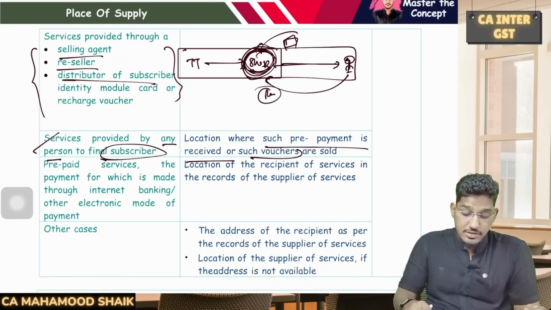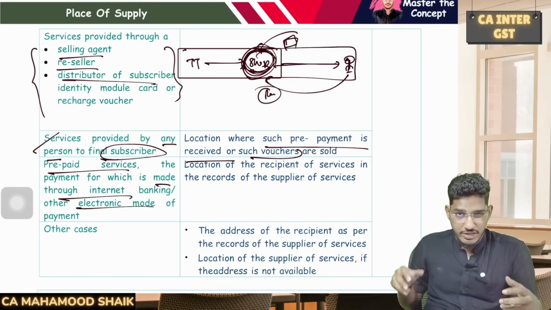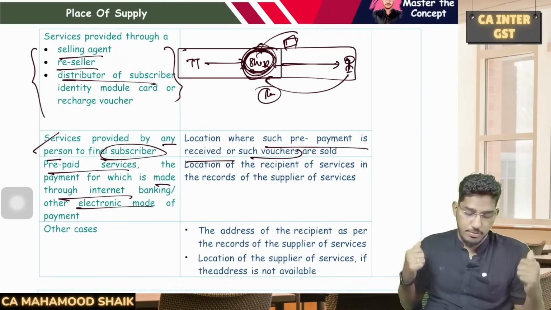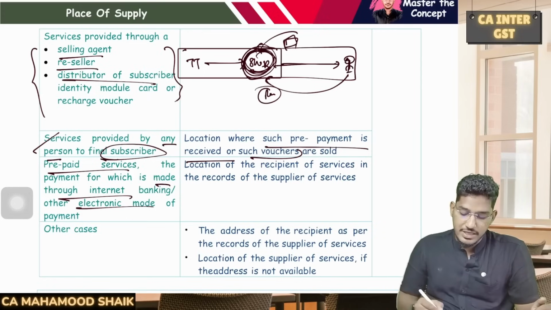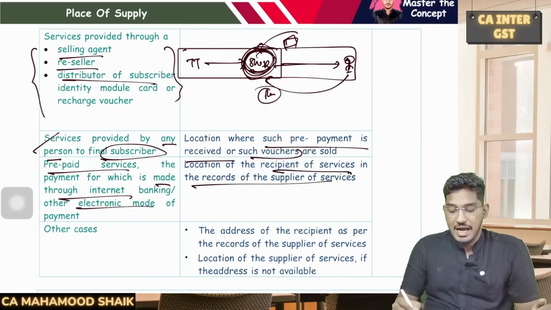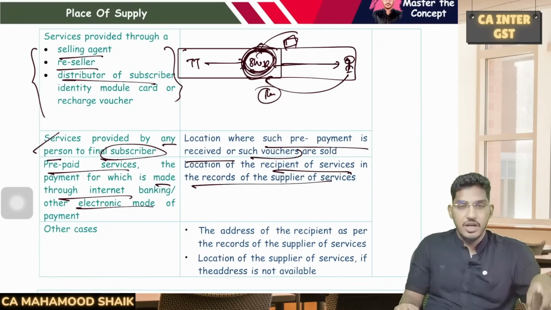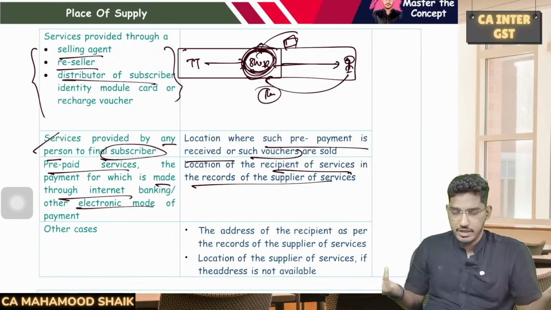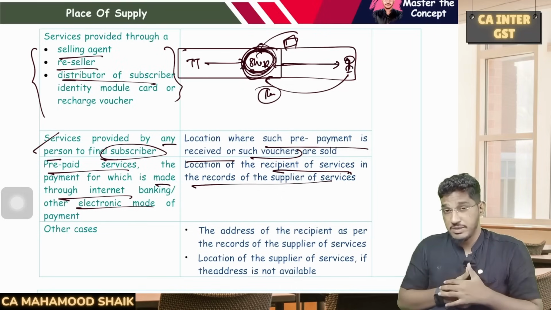Then, sir, what about prepaid services where the payment is made through internet banking or electronic mode of payment? Today, whatever is happening, we are getting the prepaid services. We do the recharge in an electronic format. We make it through UPI, through our debit cards, credit cards, we get the payment done, we get the recharge done. For that, what is the place of supply? So here they say that the location of the recipient of the service as available in the records of the supplier of services. Today, all the telecom companies will have a record. In that record, the details and addresses of all the subscribers will be there. Generally, today you are aware, if you want to get a SIM card, you have to give your Aadhaar card. So if you are giving the Aadhaar card, your address details and all are captured by the service provider.